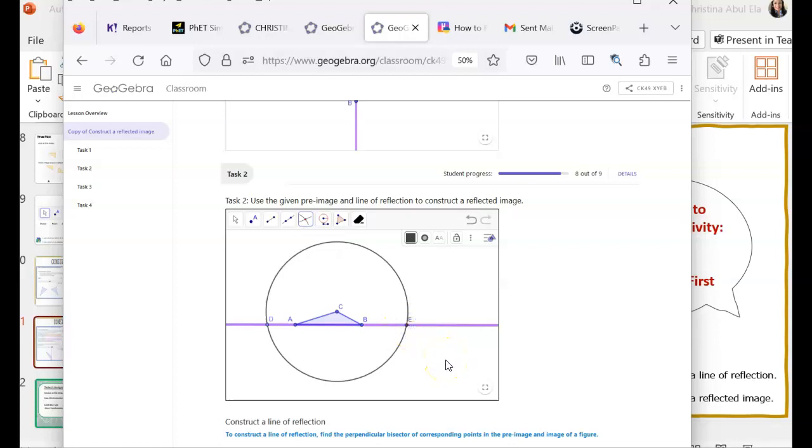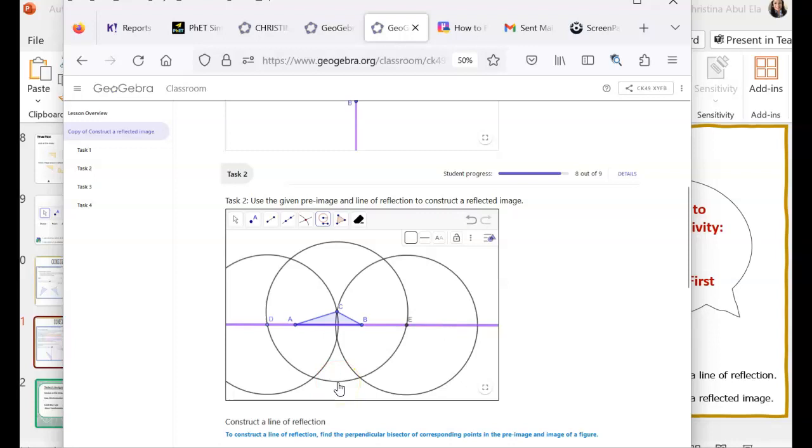All right. And so now I need to make two circles, one circle around D, one circle around E, and the radius is the point C that we're connecting both of them to. So I'm going to grab my circle tool, I'm going to connect a radius from D to C, centered around D, and another one from C to E, centered around E.